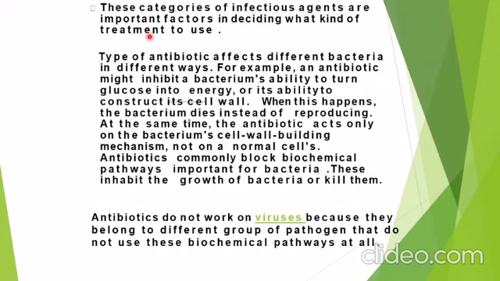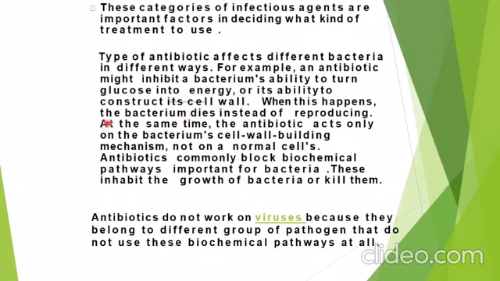For example, when we talk about antibiotics, the type of antibiotic affects different bacteria in different ways. For example, an antibiotic might inhibit, meaning stop, a bacterium's ability to turn glucose into energy, or its ability to construct its cell wall.